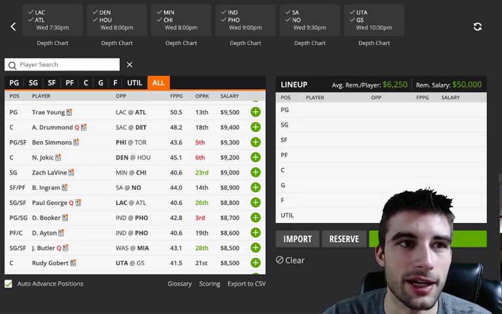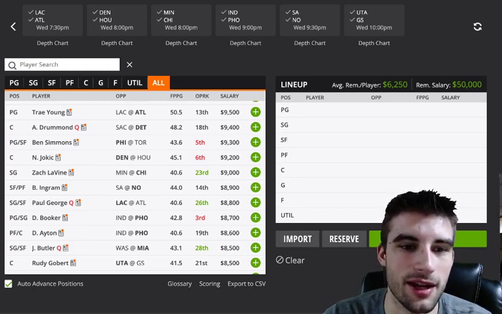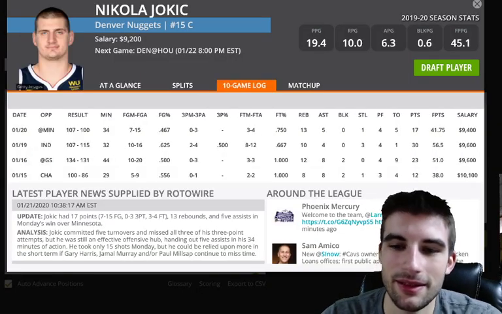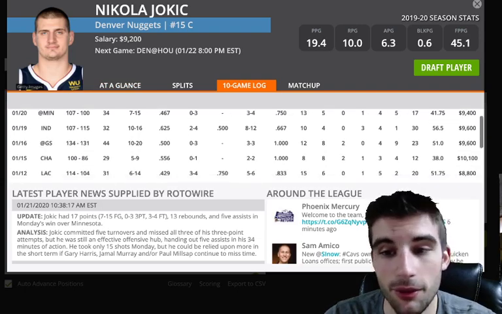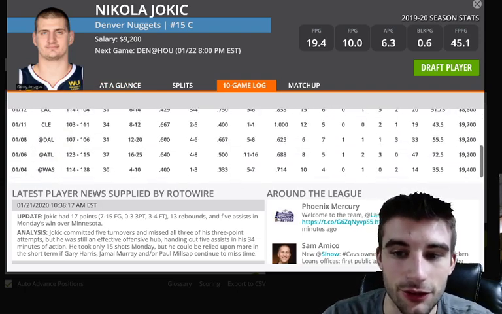But it is a nice pace-up spot here versus the Nuggets. They're one of the slowest teams in the NBA, and Houston's one of the fastest teams, top 5 in pace of play. Triple-double threat every single night. I wouldn't hate the idea of using Jokic. He's a little hit or miss, I will say. 41 points, 56, 51's fine, but then 38, 51's good, 43, 55, 72, 35, 29.